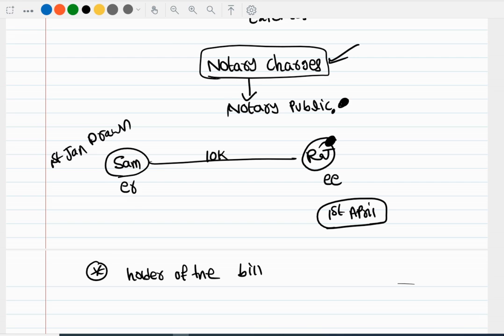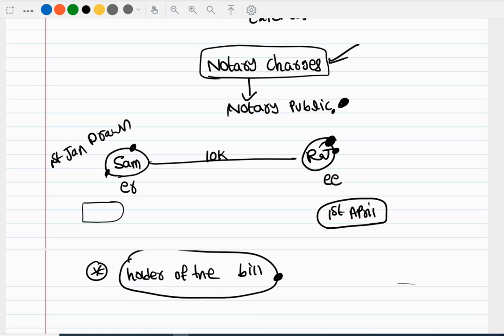Now, who has to pay the charges? Holder of the bill. See here, who is the holder of the bill? Sam is the holder of the bill. Remember the scenario, how it normally happened. Sam sold goods on credit basis to Raj. So Sam draws up a bill and gives it to Raj. Raj will accept it, sign it and give it back to Sam. Sam is the holder of the bill. So Sam will go to the notary public, notarize it and pay the notary charges.